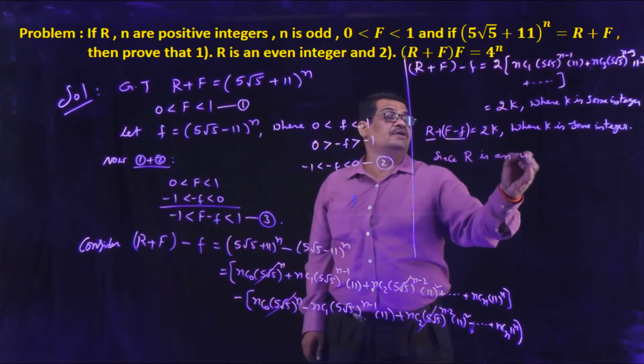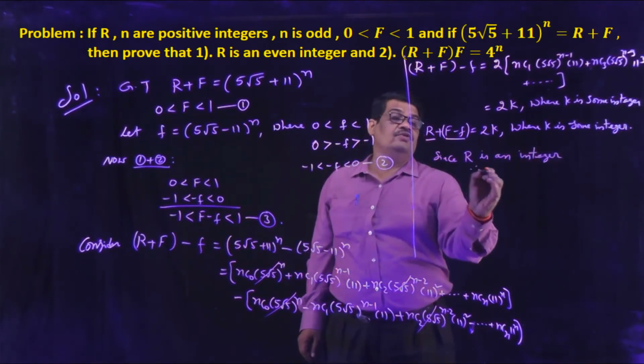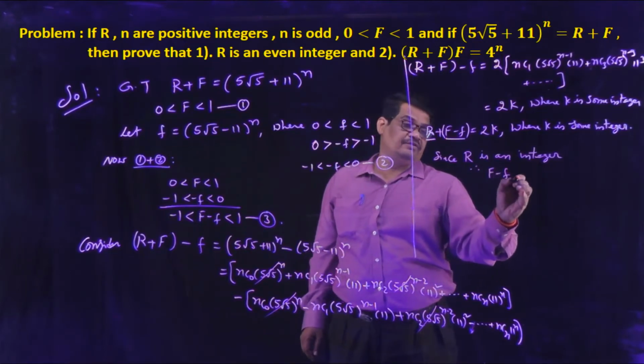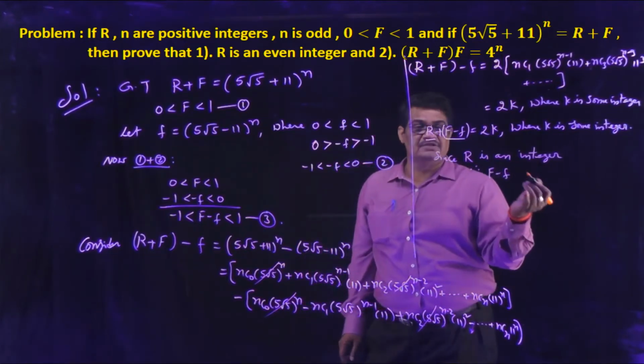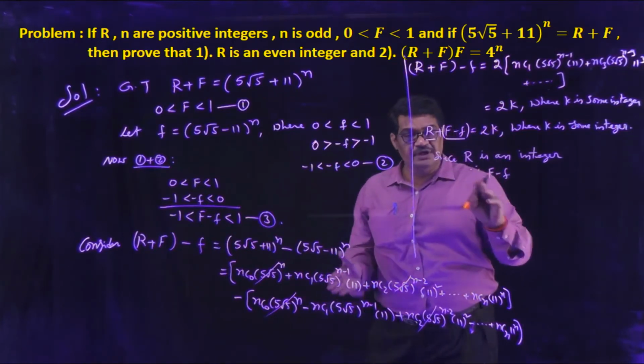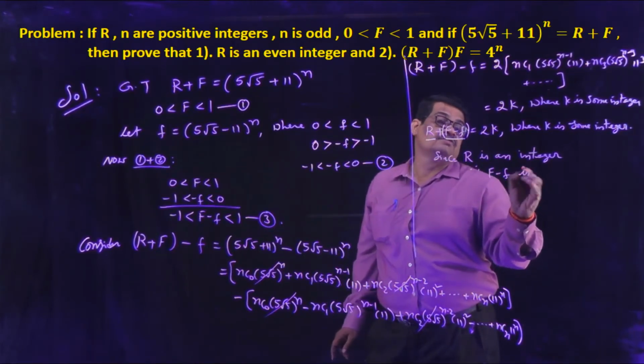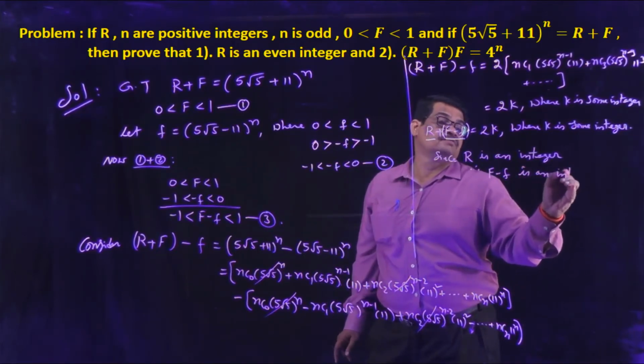Since r is an integer, therefore capital F minus small f must be an integer, since the sum is an even number.